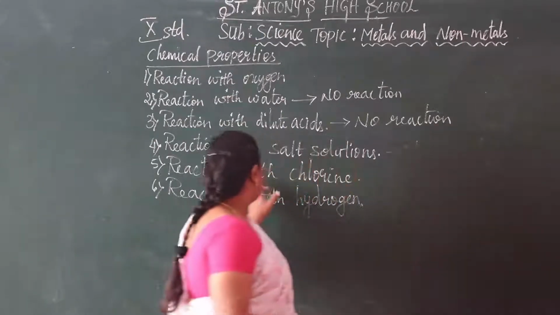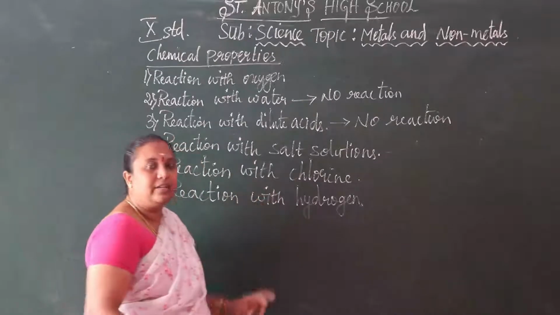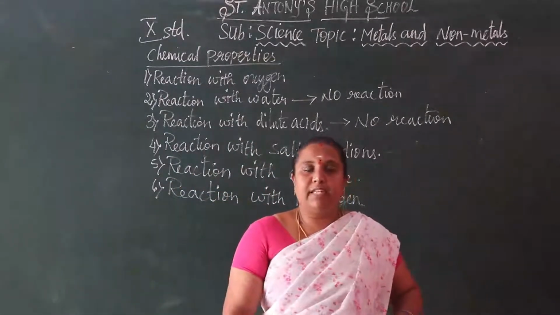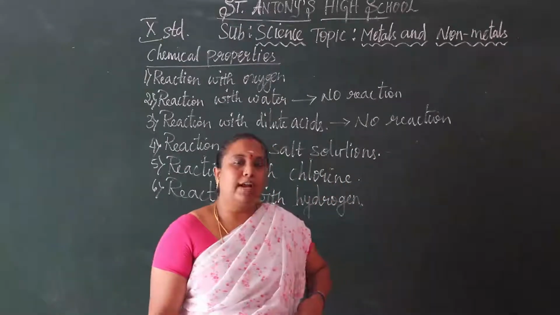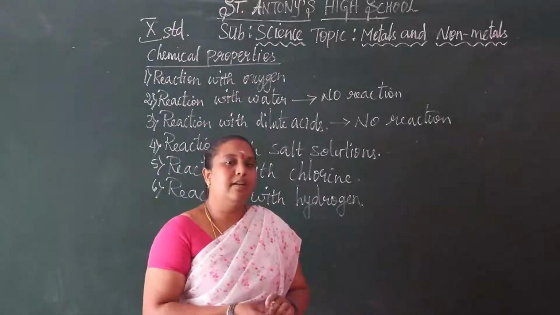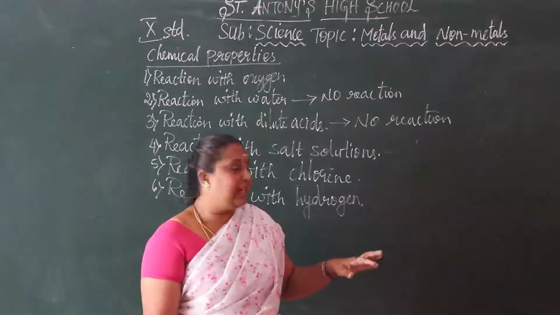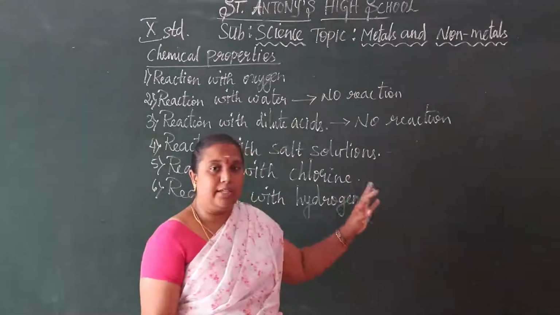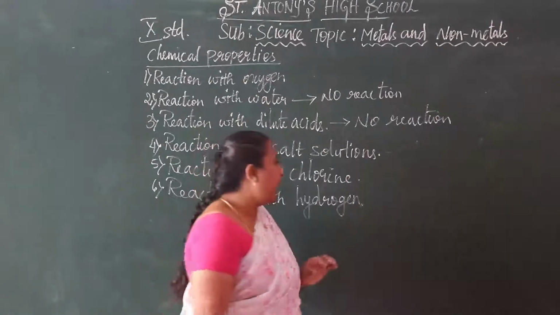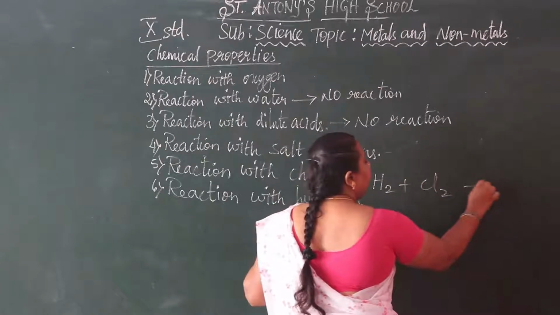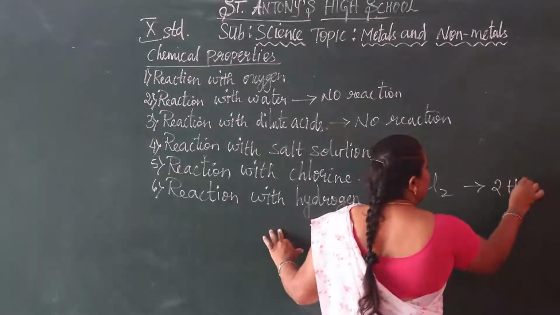And then we have reaction with chlorine. Non-metals react with chlorine to give non-metal chlorides. For example, hydrogen plus chlorine gives hydrogen chloride: H2 plus Cl2 gives 2HCl.